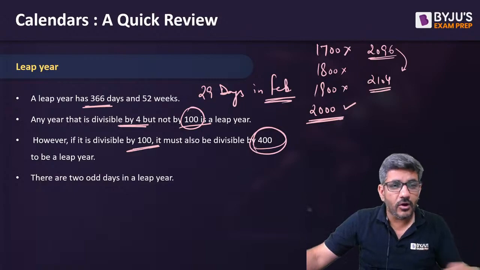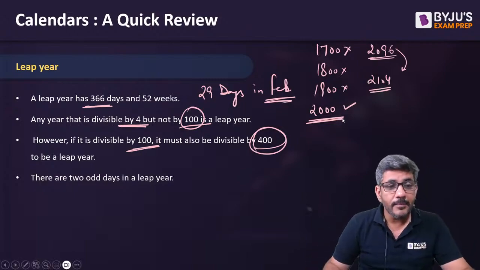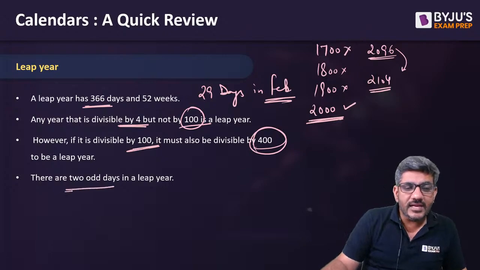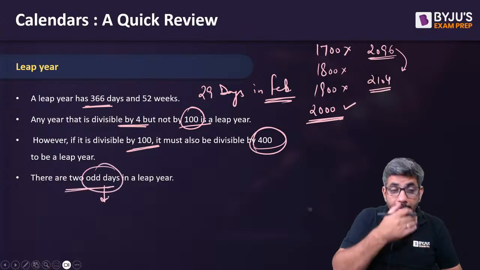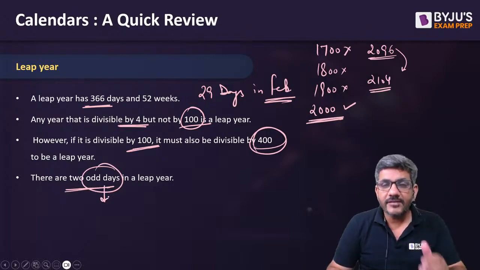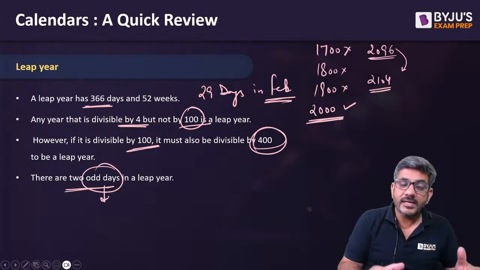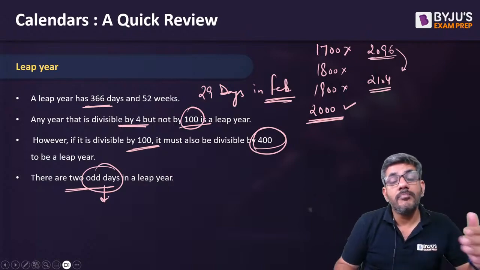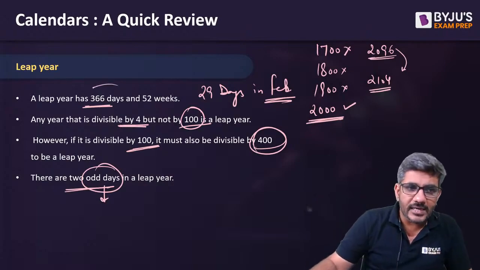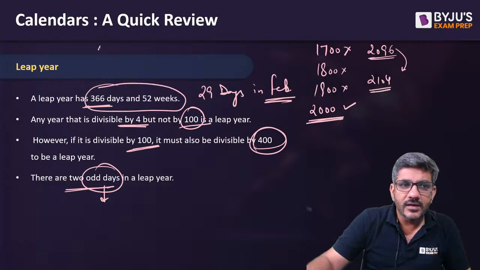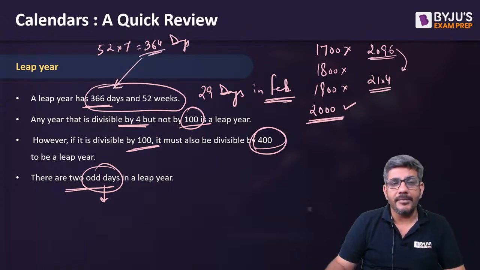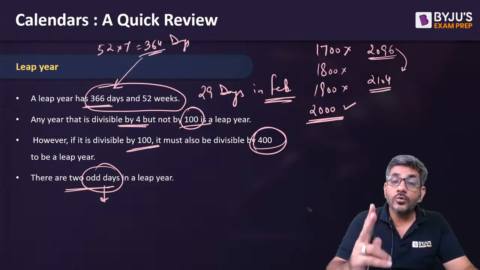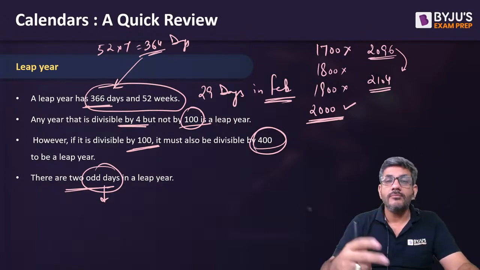Okay everyone, that's all about the leap year now. There are 2 odd days in a leap year. What is the concept of odd days? Though I'm assuming that you would be knowing about it. Odd days are the days left in a year after completed weeks. For example, when I said there are 366 days, 52 weeks will have a total of 364 days, right? So there are 2 extra days in a leap year. You can also call them 2 odd days.